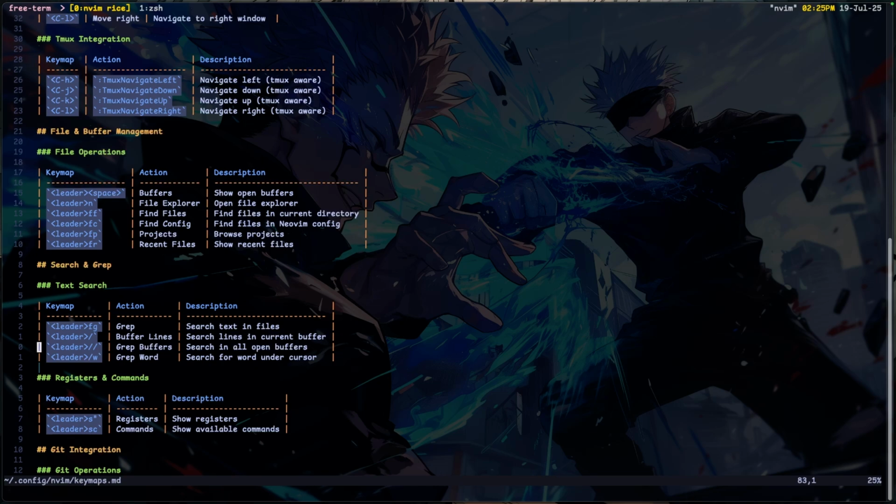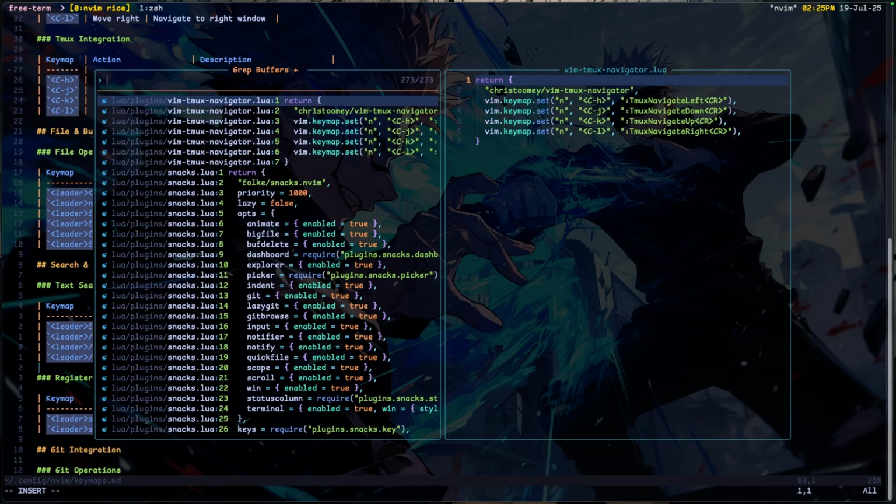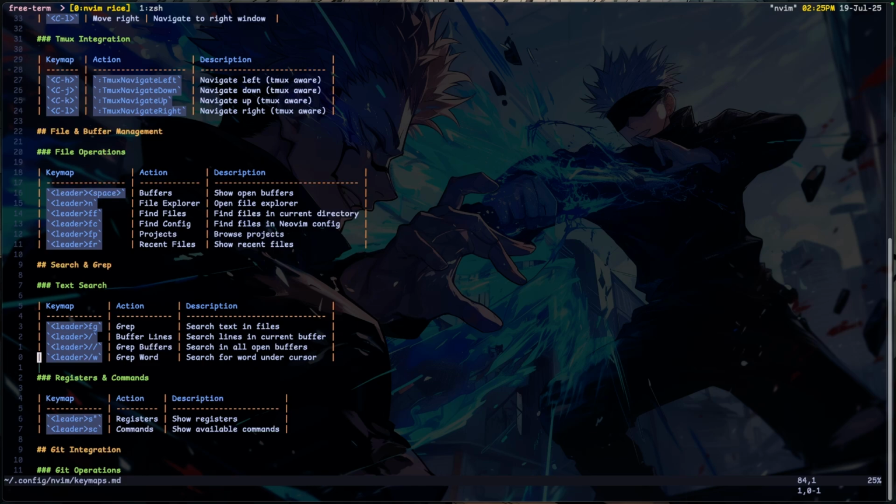Then let's say I have multiple files open, but I don't want to grep through all my files. I only want to grep through the files that I have open. I use leader forward slash, which just greps through my buffers. And this one I don't use a lot. Leader forward slash W.